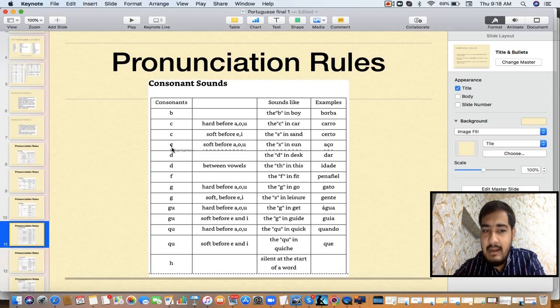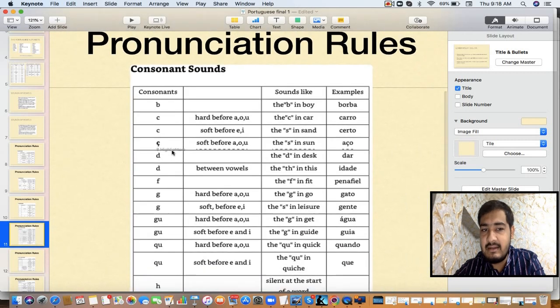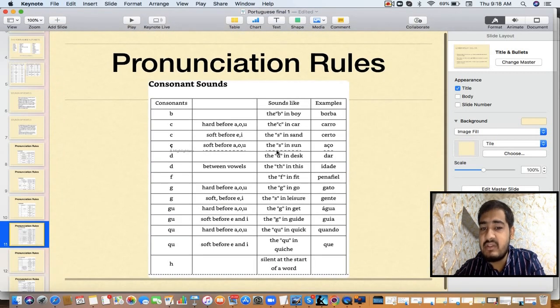You can see, C is coming before E. Certo. And this C with this symbol, this is called sedia. This is a different letter. This is called sedia. The sound is sa. This is aso. So don't confuse this C with sedia with this remaining C. This C is different. It is having two sounds: before A or U, ka sound, otherwise sa. And this sedia C is always having only the sa sound.